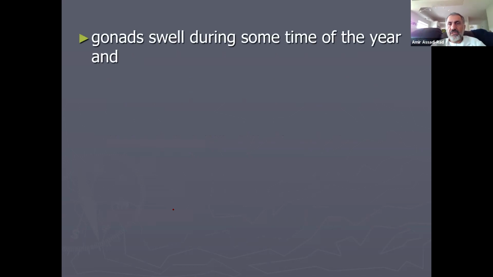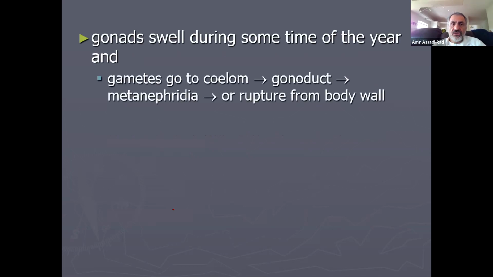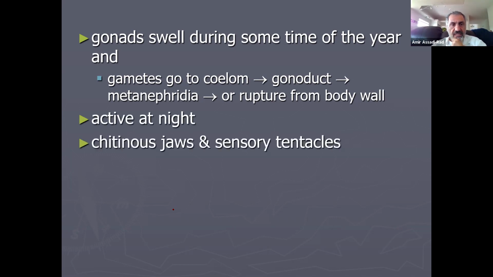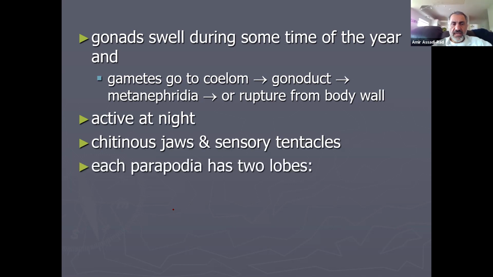Gonads swell during some time of the year, and gametes go to the coelom, to the gonoduct, to the metanephridia, the kidney, and rupture from there, out of the body. They are active at night, nocturnal, that's the term they use, and they have a chitinous jaw and sensory tentacles.